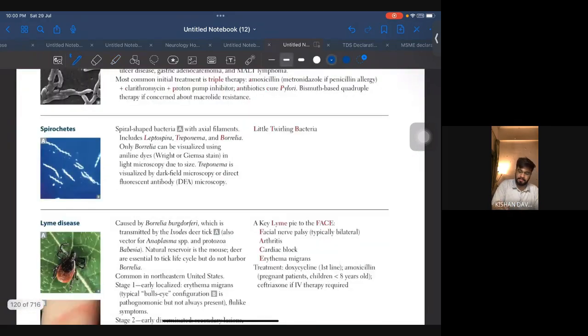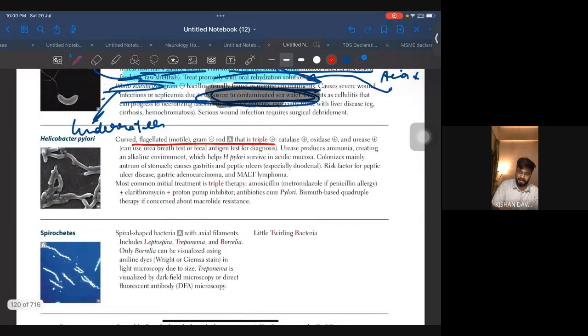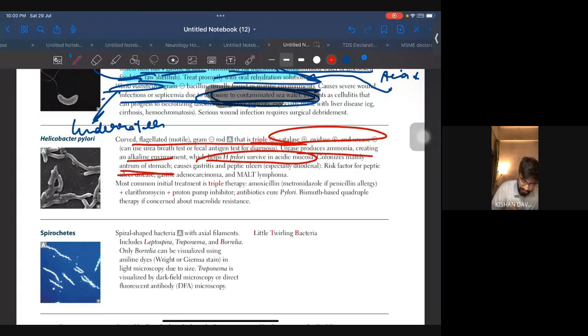Coming to Helicobacter pylori. Helicobacter pylori, we have curved, flagellated, gram negative, that is triple positive, that is catalase, oxidase and urease positive. Okay, so urease produces ammonia, creating an alkaline environment which helps pylori survive in acidic mucosa. Okay, colonizes mainly the antrum of the stomach, causes gastritis and peptic ulcers.